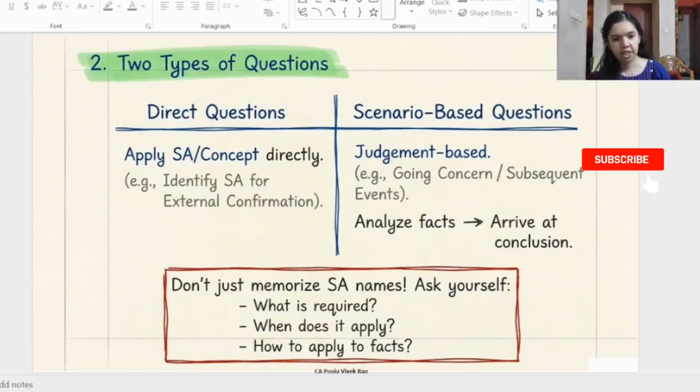For direct application based questions, you can answer in paragraphs or relevant points with headings. For application based questions, you have to first write the facts of the case. Then you have to write the relevant provisions, or the SA name, number and the provisions of the SA. And then you have to correlate the facts with the relevant provisions, and then arrive at the appropriate conclusion. Whatever decision they are asking you to make, based on that you have to write the conclusion. So in case scenario based descriptive questions, it is very important to write the conclusion part.